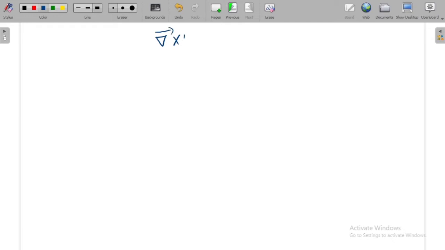We know that one equation for time varying fields is del bar cross E bar is equal to minus dou B by dou t. This is the first equation.